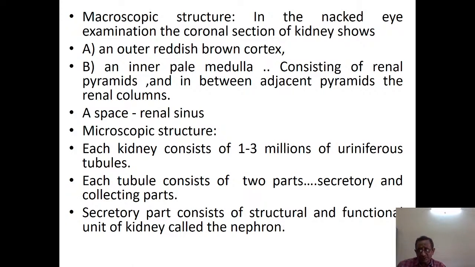So in the naked eye examination of the coronal section of the kidney, we see an outer reddish brown cortex and an inner pale medulla consisting of the renal pyramids, and in between adjacent pyramids we have renal columns. So the medulla consists of renal pyramids as well as the renal columns. A space, the renal sinus, is there.